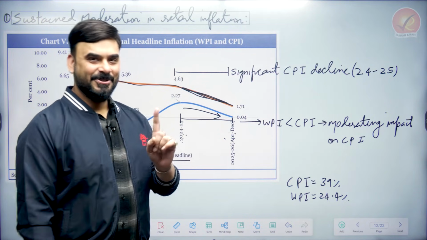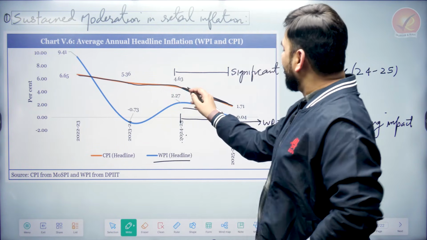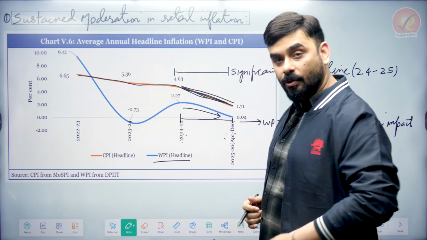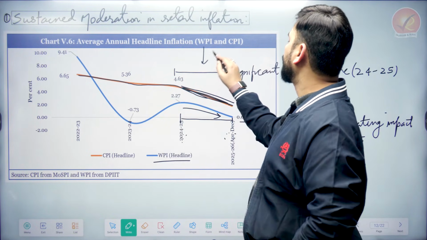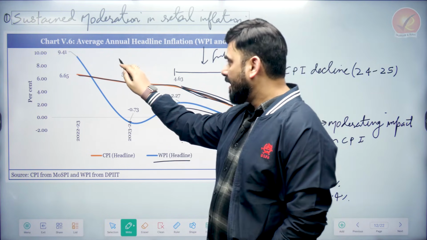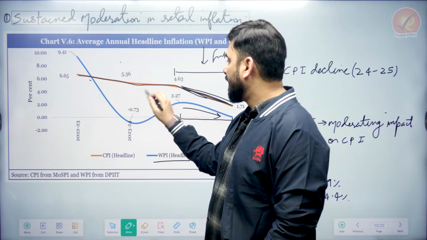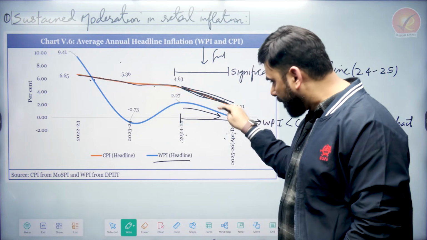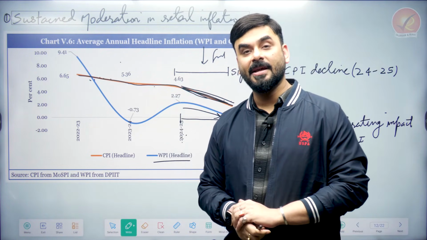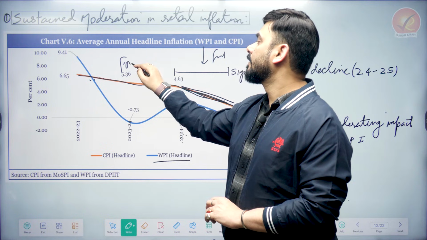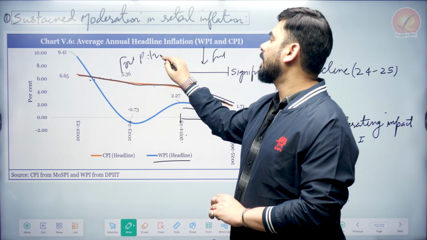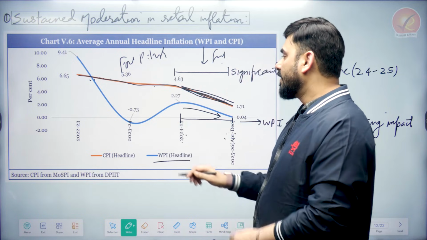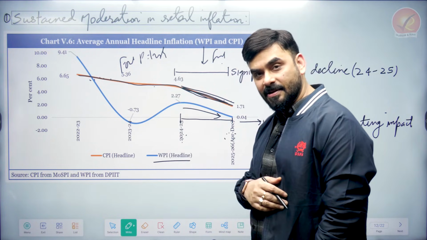We'll check. Since the inflation is coming down here very sharply, maybe after 2024-25 there has been a very sharp decline in food price. Here maybe the food price was slightly higher, that's why the inflation is a little high, 6.65%. But here the price is coming very down, which means there might be a case that here food prices were slightly high, here food prices are coming down. Maybe, we'll check. And now here you see the wholesale price index, WPI.